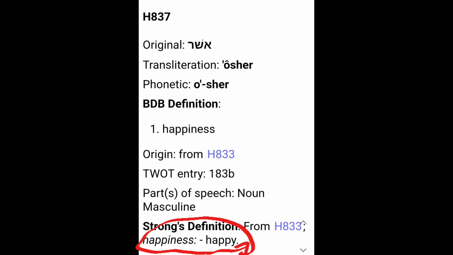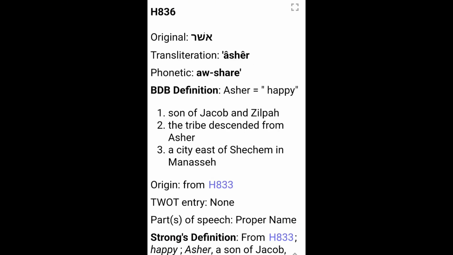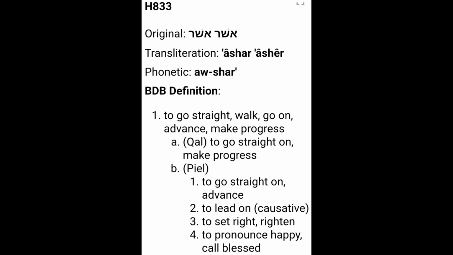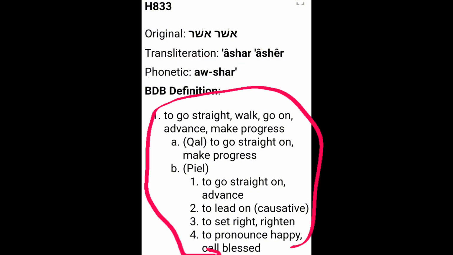I don't like that word. And we see for H836, Aleph, Shin, Resh, the same spelling. The definition is happy, and its origin is the same, H833. H833 has the same spelling. The definition is to go straight, to walk, to go on, to advance, to make progress, to lead on, to set right, to write and to pronounce happy,